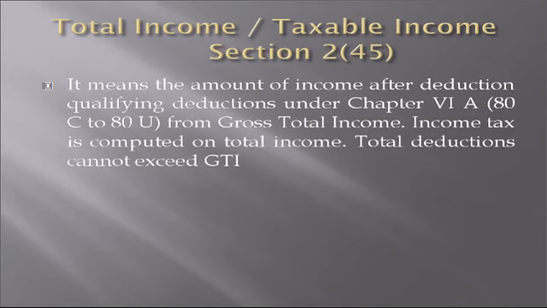Next is total income or taxable income. The total income is defined in section 2 subsection 45. The amount of income after deducting qualifying deductions from gross total income is called total income. The qualifying deductions come under sections 80C to 80U. The income tax is computed on total income. The total deductions cannot exceed gross total income.